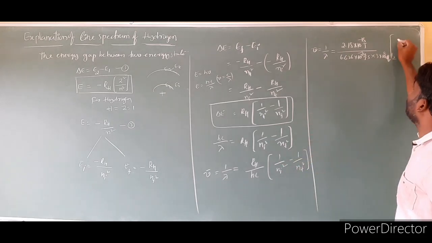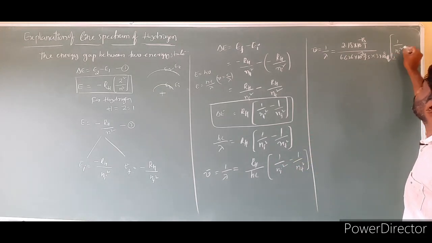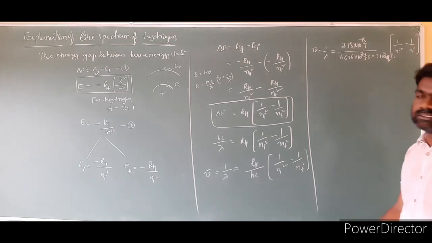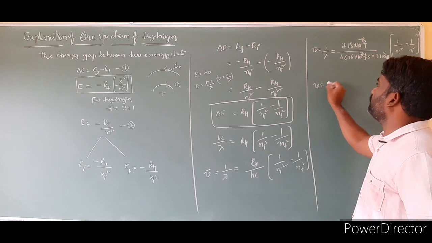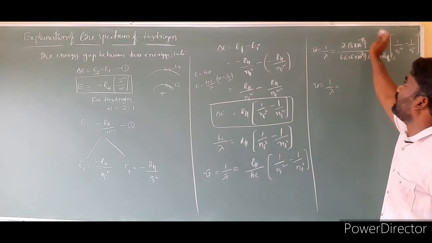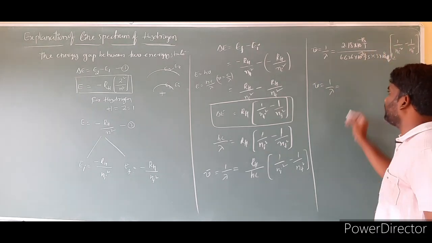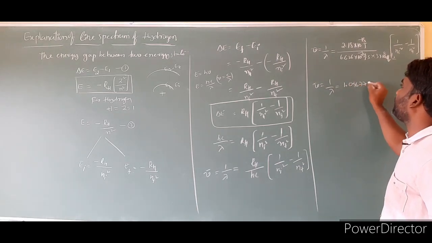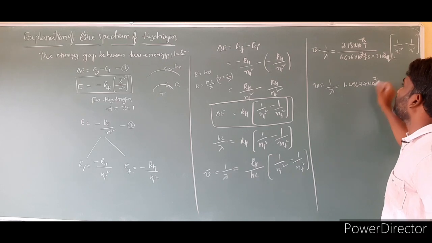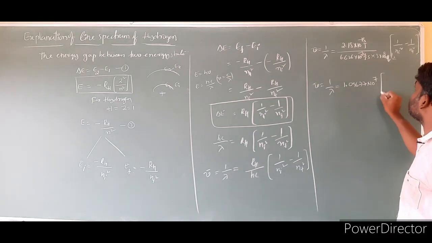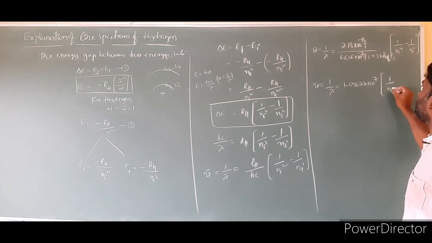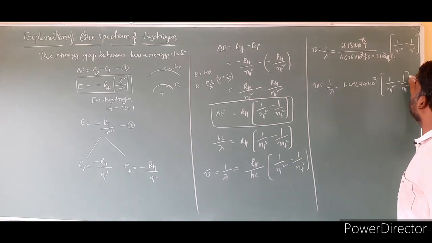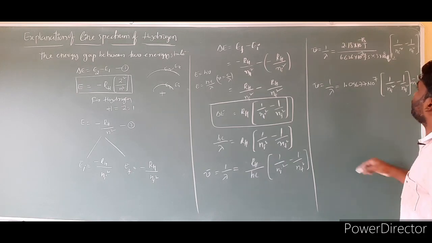Next we have 1 by ni square minus 1 by nf square. Then nu bar is equal to 1 by lambda; upon simplification of all these terms you will get 1.09677 into 10 power 7 into 1 by ni square minus 1 by nf square, meter inverse.